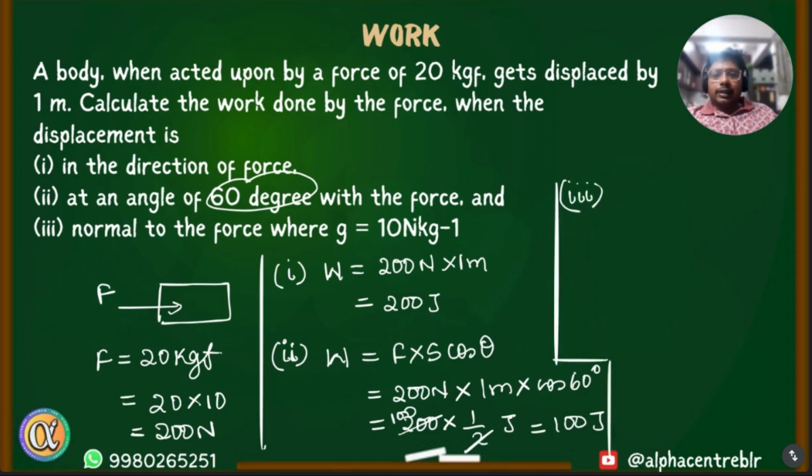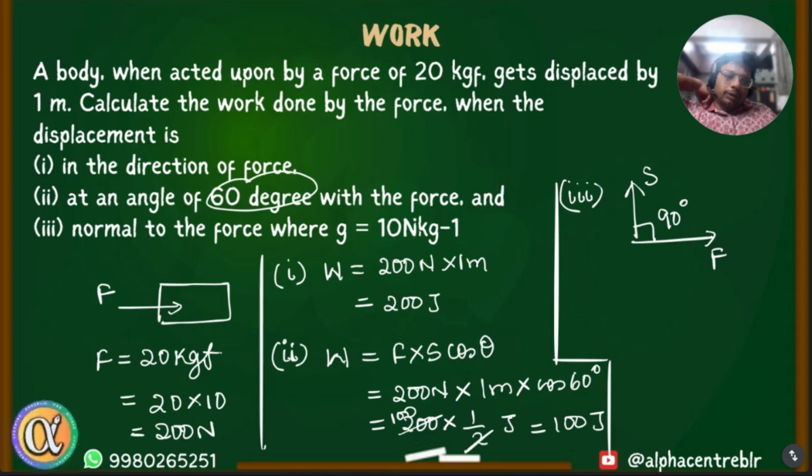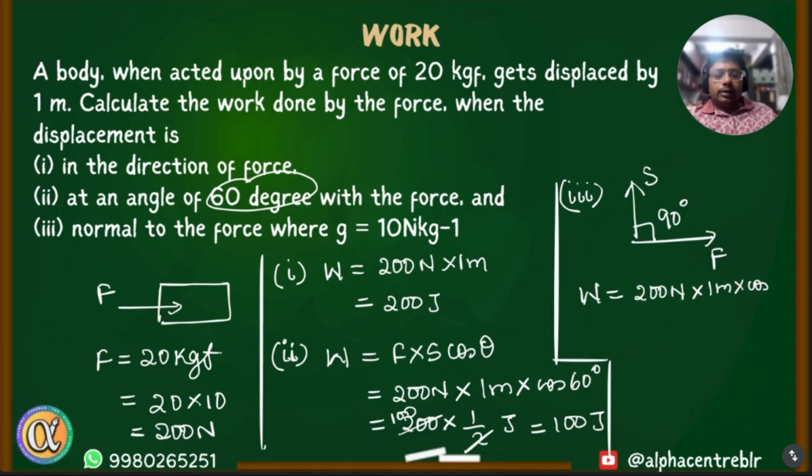In this last case, it's given that displacement is normal to the force. I mean, force is in this direction and displacement is in this direction, something like this. So the angle between them is 90°. So here we can say again 200 Newton into 1 meter into cos 90. Now from trigonometry last year, we know that cos 90 is 0. Therefore, this work is 0 joules.